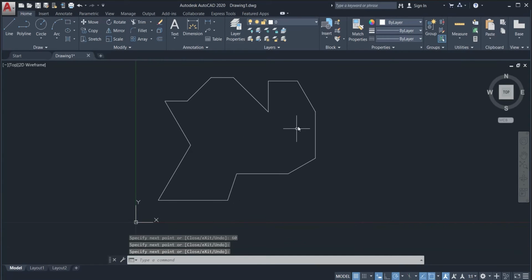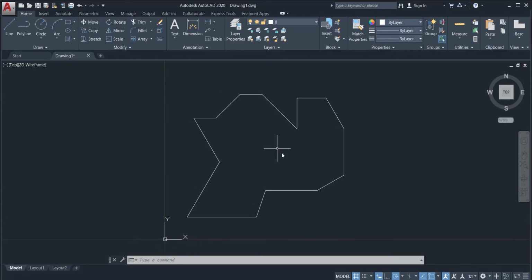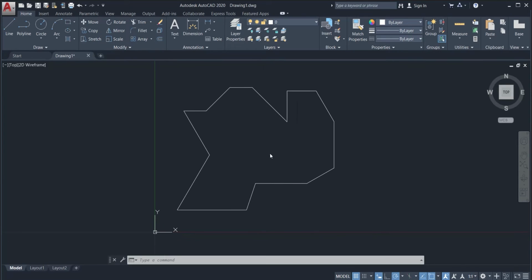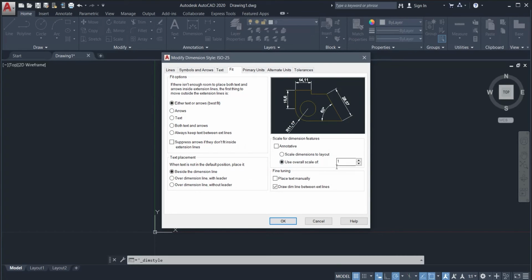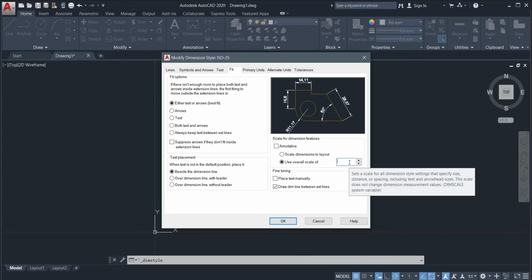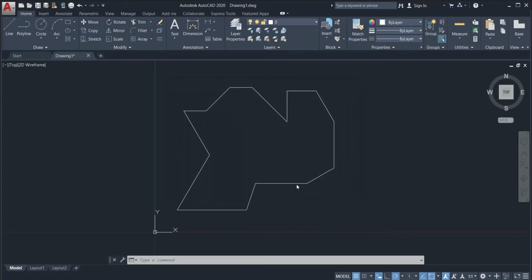Visually, we can say that we have successfully created the figure that was assigned for us to make. The only thing left to do is to add the dimensions for this figure. But to do that, we need to head over to the annotation panel and edit the dimension style. In this case, I want to modify the size of the dimension that we will be putting in this figure. I'm deciding to enter 0.05 so that it will be the right size for our fairly small shape. Just click OK and then close.